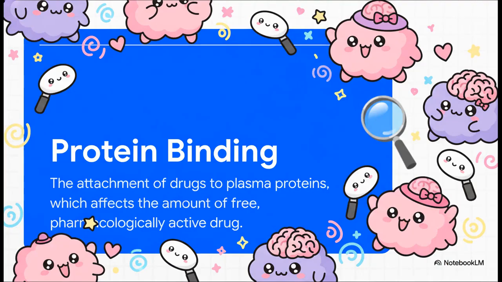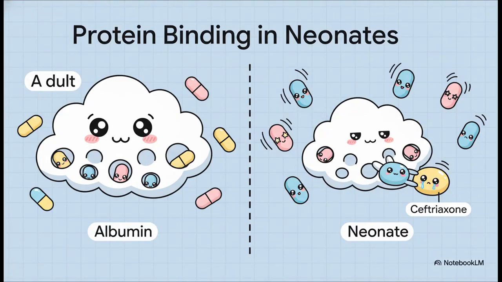Okay, the next key concept is protein binding. Remember from basic pharmacology, it's the unbound or the free fraction of a drug that's actually pharmacologically active. So it stands to reason that any change in the amount of plasma proteins available to bind a drug will dramatically alter its clinical effect. And this is precisely the situation we see in neonates. They have lower levels of both albumin and alpha-1 acid glycoprotein.